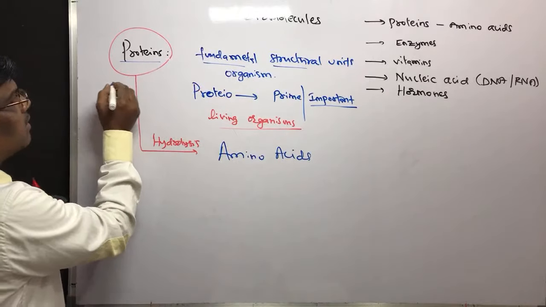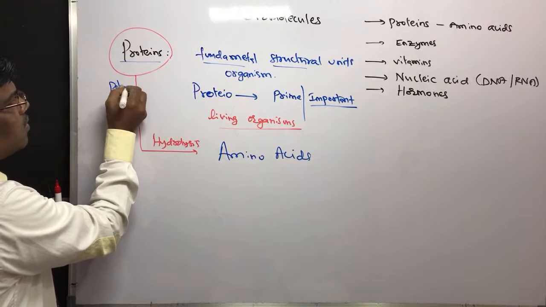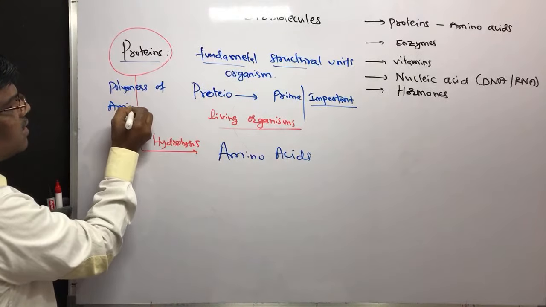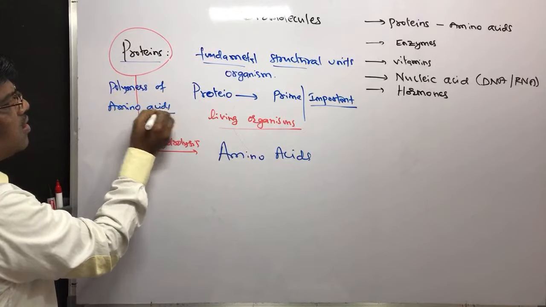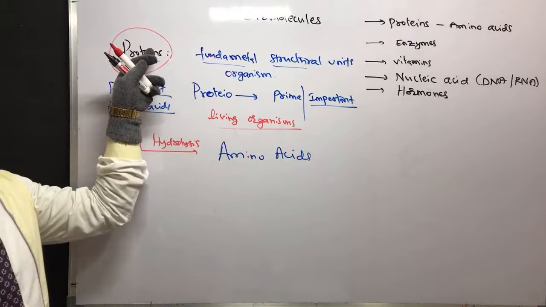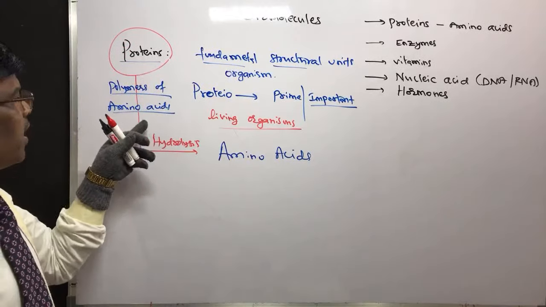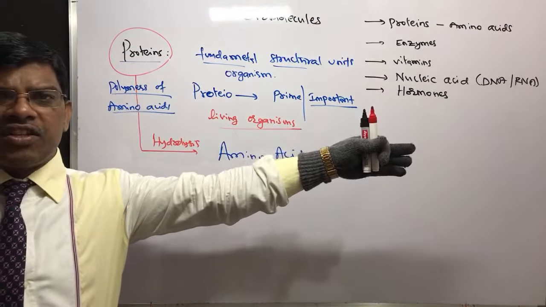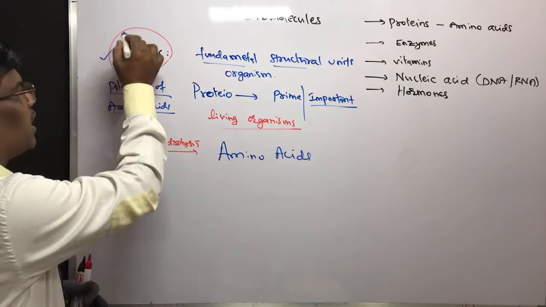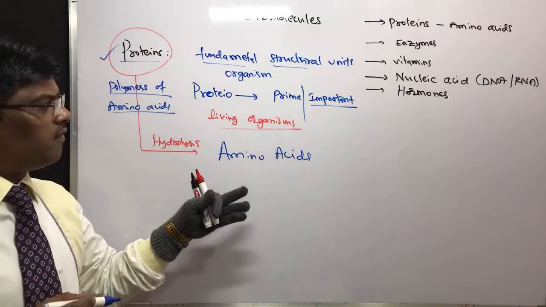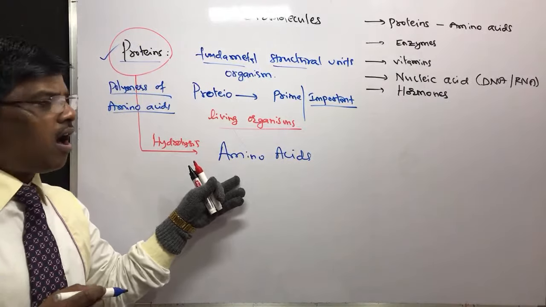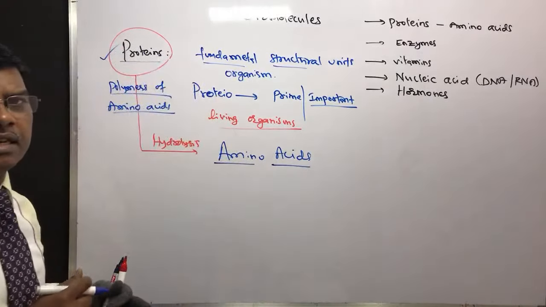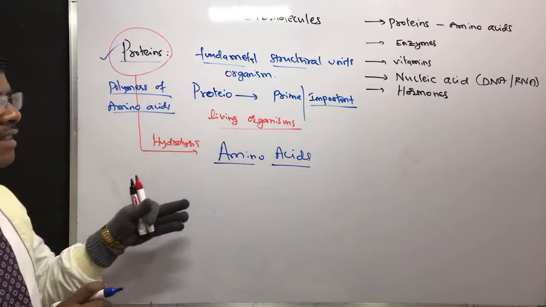Proteins are the polymers of amino acids. So proteins, when they are having monomers of amino acids in a large length chain, are known as proteins, and the sequence of these proteins depends on the amino acid or the name of the proteins. Yes, let us see the amino acids.